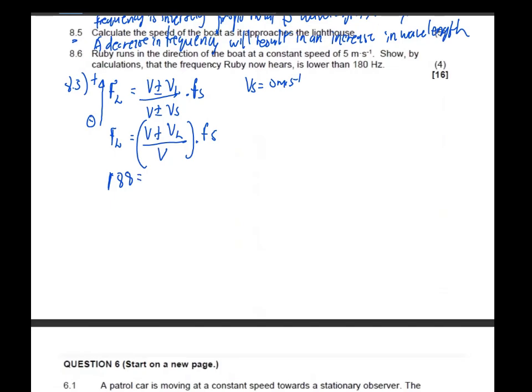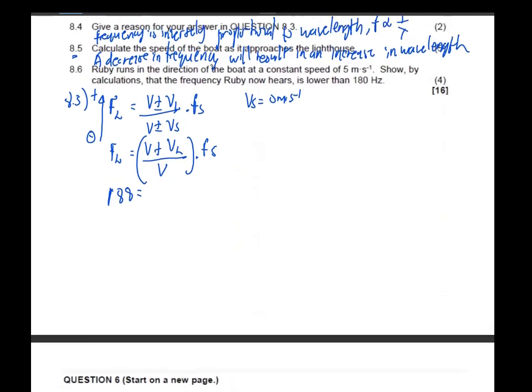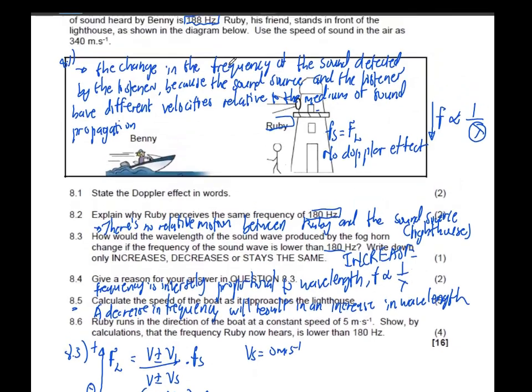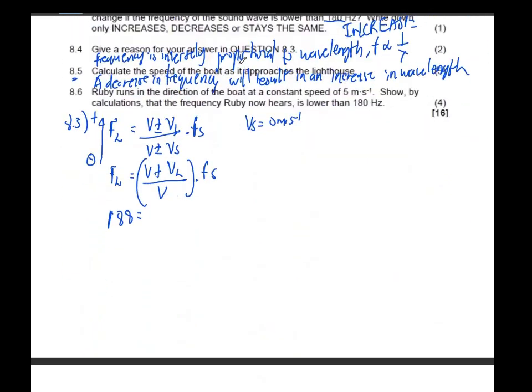So 188, and then the V, what are we supposed to take it as? They said 340 meters per second. So you always have to make sure of that, because sometimes they do change it. Plus VL over, again, 340, and then the frequency of the source is 180.